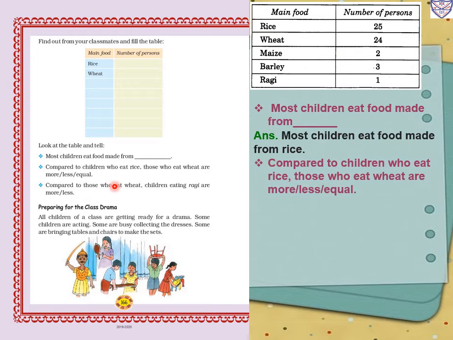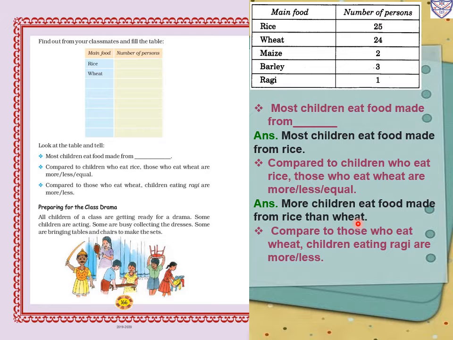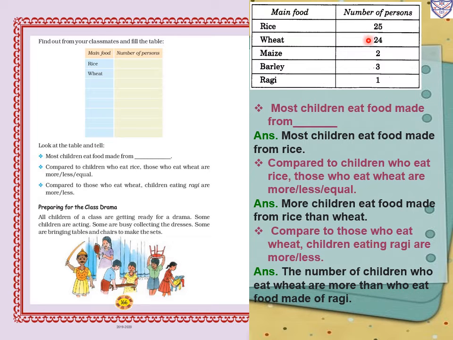Second question, compared to children who eat rice, those who eat wheat are more, less or equal? Rice eating persons are 25 and wheat eating persons are 24. So which one is more? That is rice. So more children eat food made from rice than wheat. Now next, compared to those who eat wheat, are children eating ragi more or less? Wheat, how many children are eating? 24, and ragi 1. So the number of children who eat wheat is more than those who eat food made of ragi.